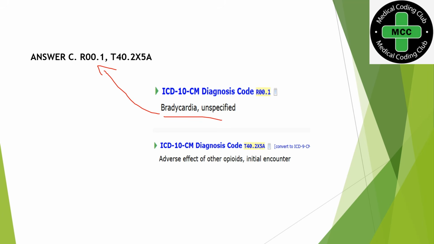Why? Because the bradycardia developed is due to an adverse effect of a drug. So bradycardia will be considered as the nature here. Then as the secondary code, we are coding adverse effect of other opioids, initial encounter. So T40.2X5A we need to code secondary. So this is the final answer. Let's see the next question.